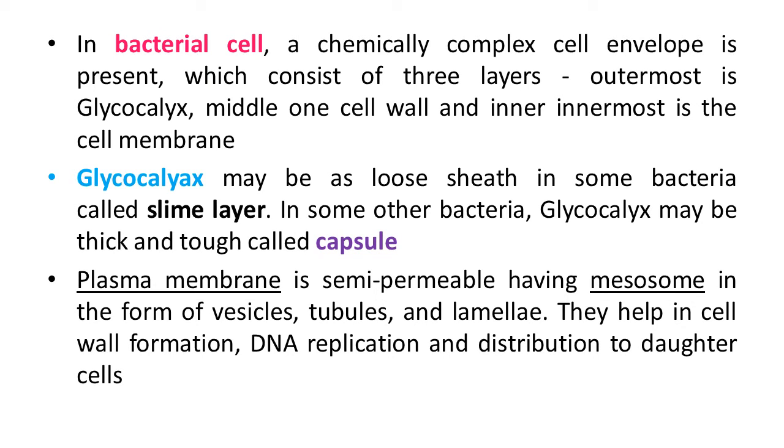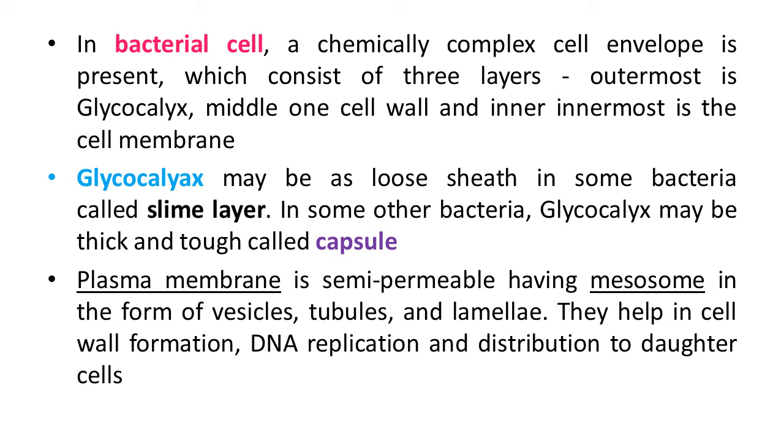If we study the bacterial cell, it has a chemically complex cell envelope having 3 layers. Of these 3 layers, the outermost layer is the glycocalyx, the middle one is the cell wall, and the innermost is the cell membrane. The outermost layer, the glycocalyx, may be a loose sheath in some bacteria, called slime layer. In some other bacteria, the glycocalyx may be thick and tough, which is called capsule.